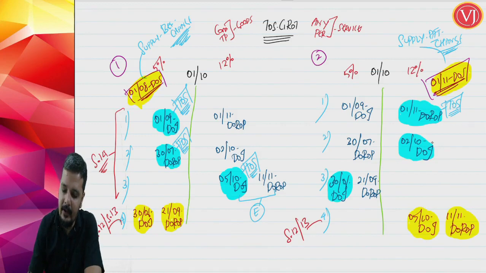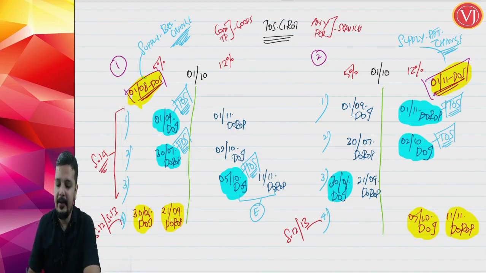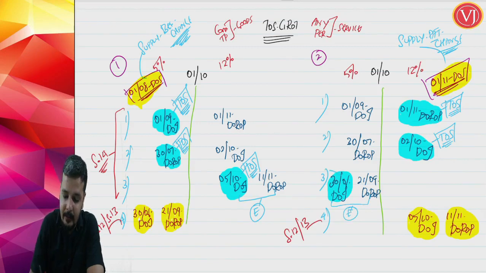In the second scenario, supply and invoice are on the same side, so the date of invoice will be the time of supply. Receipt of payment, which is before change, we can ignore. In the third case, where invoice and receipt of payment are both before change, whereas supply is after change, we are going to go with whichever is earlier, not later. So 30th of June will be treated as your time of supply.